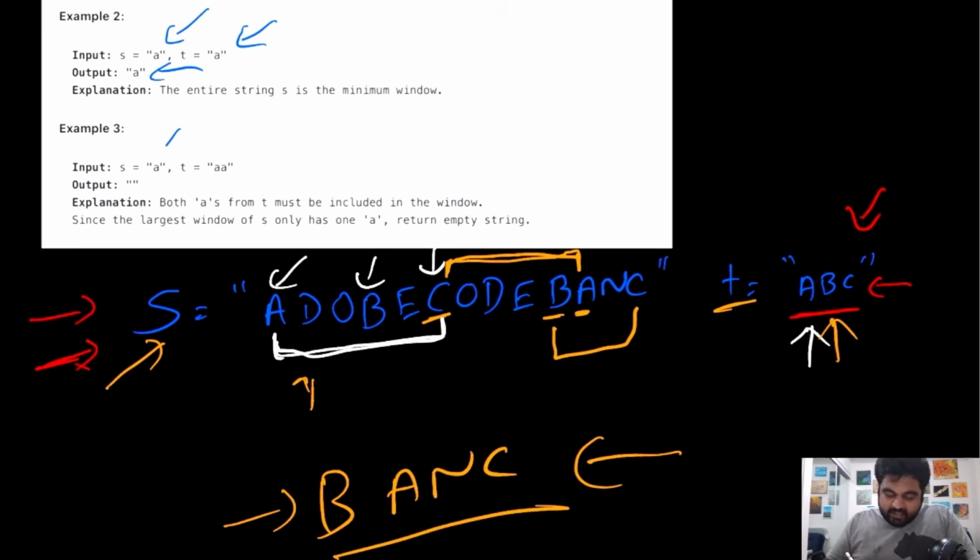Now if we are given S is equal to A and T is equal to double A, which means that there is no way possible for us to create double A from this single A. So in this case we need to return an empty string.